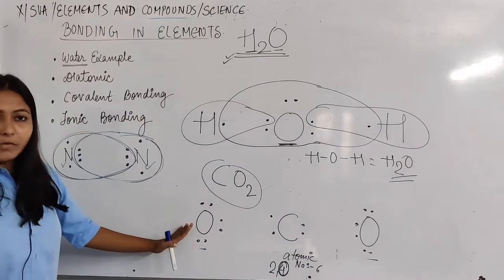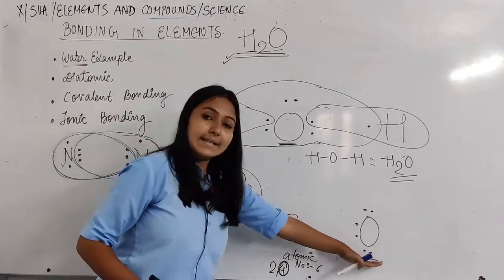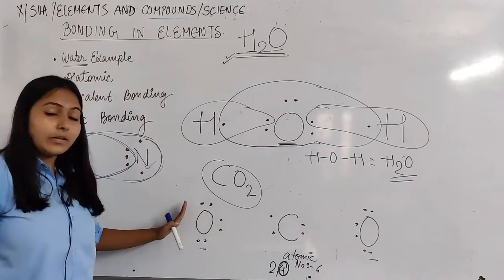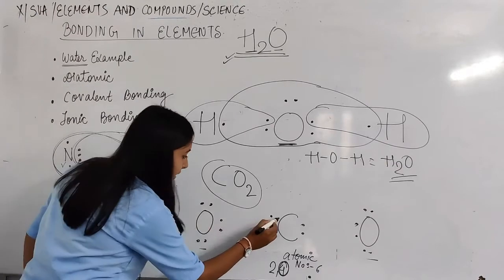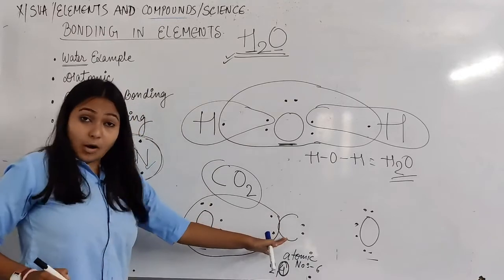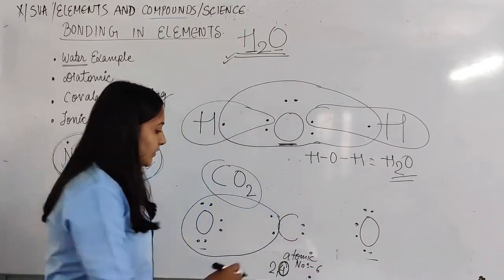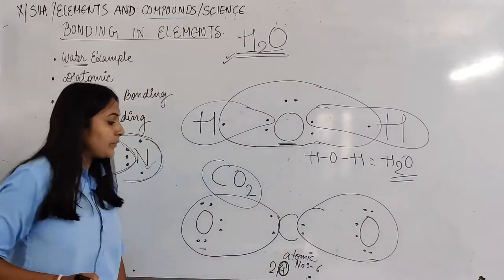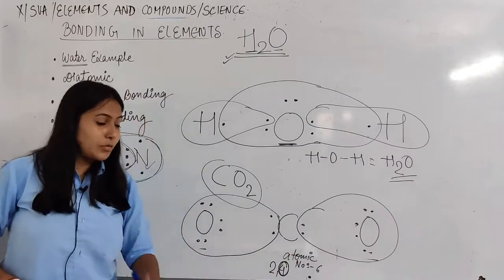Over here in oxygen we already know from the above example, that is 6 electrons and 6 electrons. Fine. Now first of all, this oxygen requires only 2 electrons to complete it. Okay, so it will take from carbon. Also here, this oxygen will require only 2 electrons to get completed. Clear? Now what about carbon? Carbon requires 4 electrons to get completed.